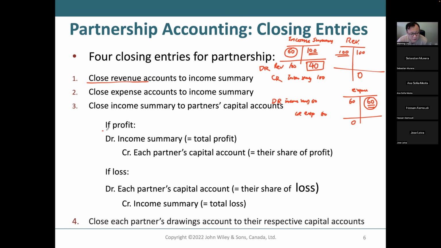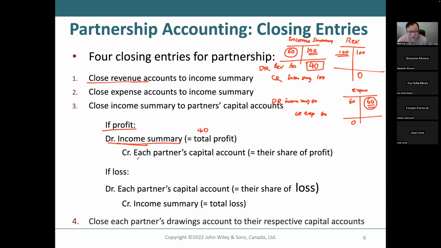If it's a profit, how can you close this 40? How can you make income summary to be zero? Right now it's a credit 40. You need to debit income summary for 40.